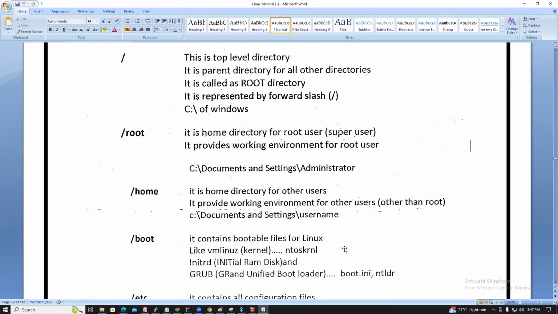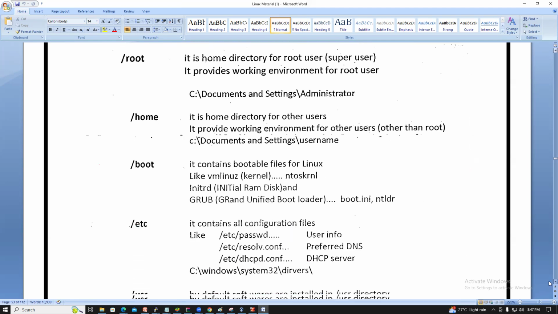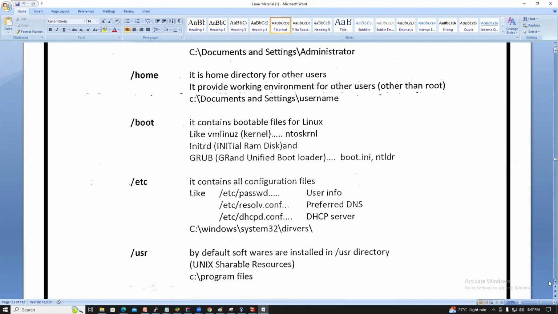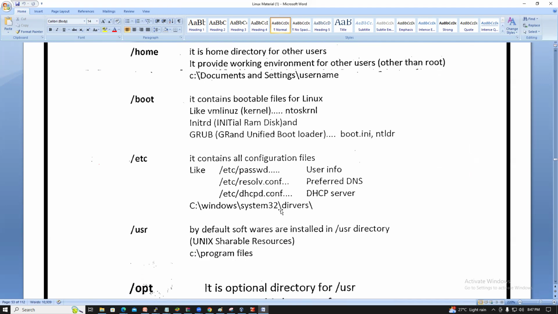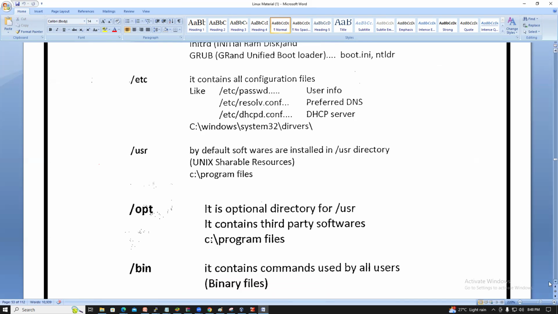Boot contains the bootable files of Linux, vmlinuz, initrd, grub. Slash etc contains all the configuration files, for example slash etc passwd, resolv.conf, dhcp, the same as drivers in Windows. By default, software is installed in the slash USR directory, so this is the Program Files. OPT is the optional directory for slash USR. It contains the third party software, like C Program Files in Windows.